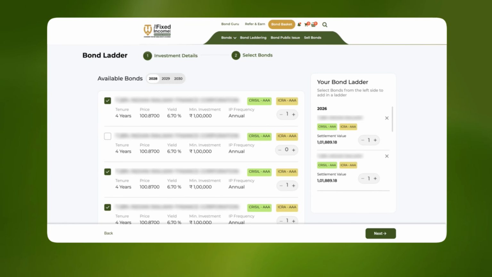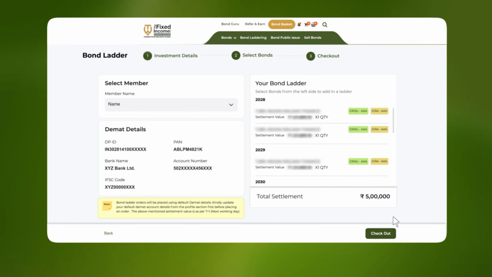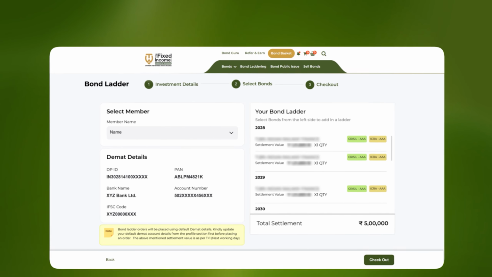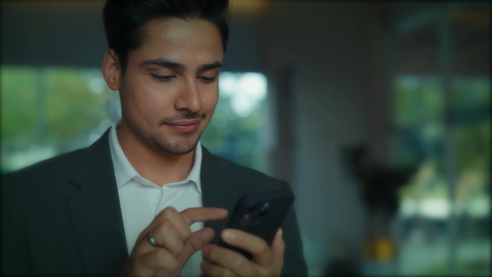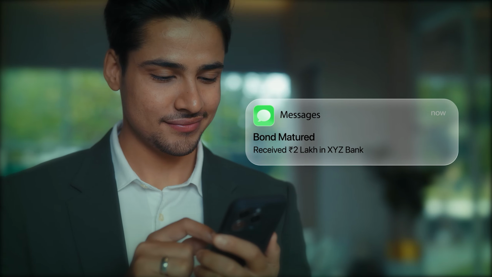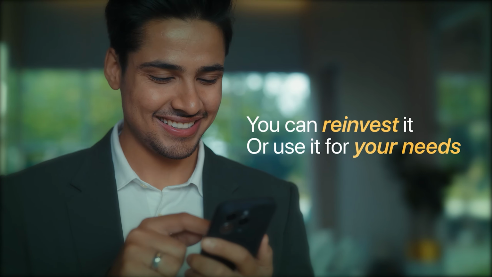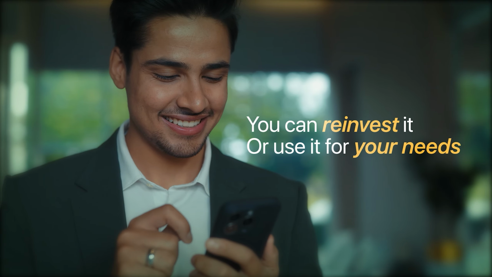Next, select bonds from issuers to spread your investment. Review your details and complete your investment easily. As each bond matures, you receive your invested amount at the planned time. You can reinvest it or use it for your needs.